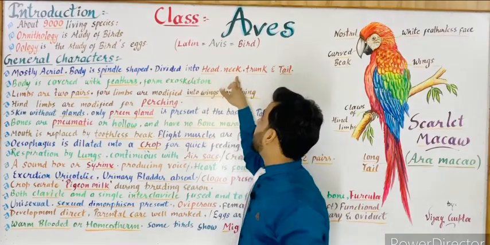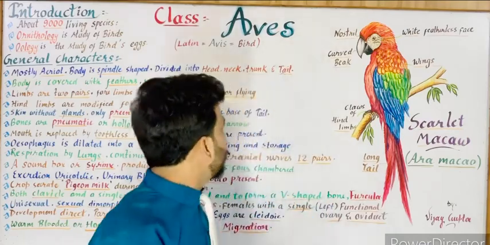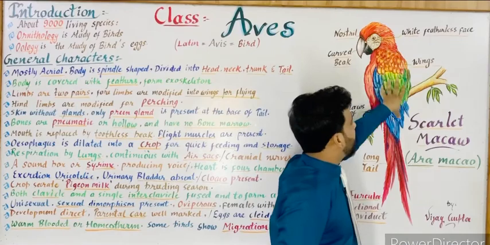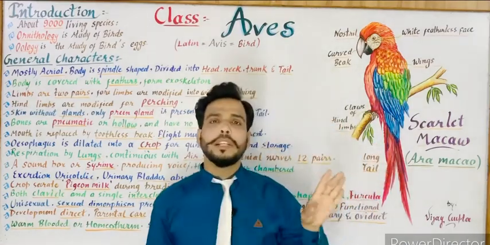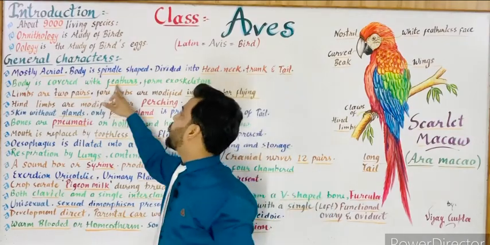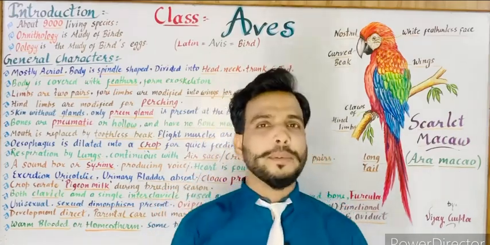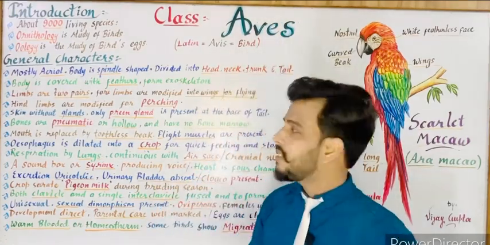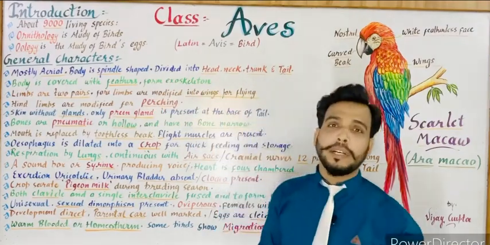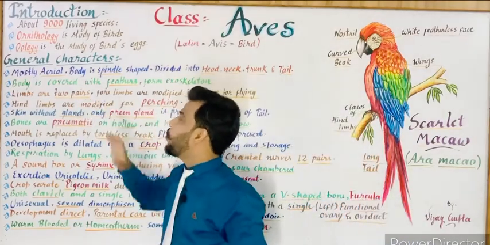Body is divided into head, neck, trunk and tail. The body of a bird has four distinct parts: the head, the neck, the trunk and the tail. Next, the body is covered with feathers, which form the exoskeleton. The exoskeleton of birds is made up of feathers. There are no scales. So the body is covered by feathers which form the exoskeleton of birds, and the skin is generally dry.